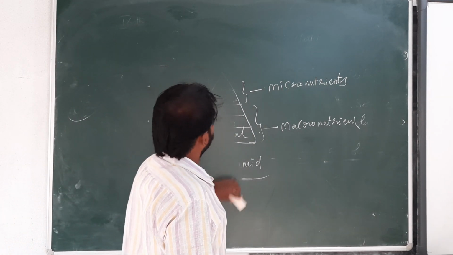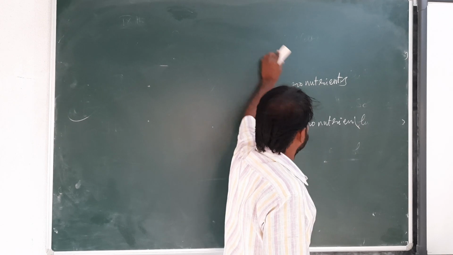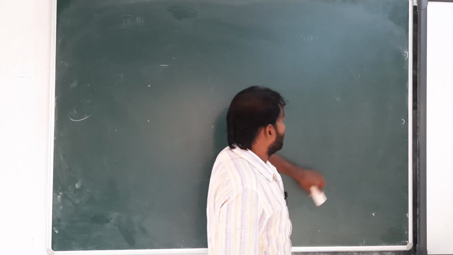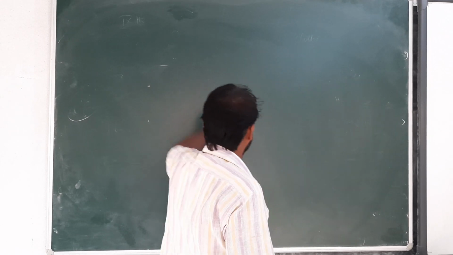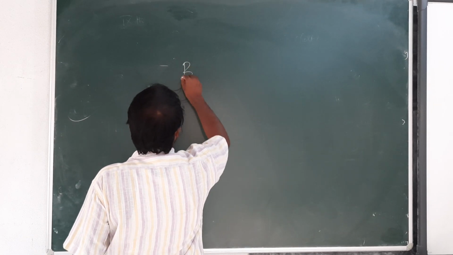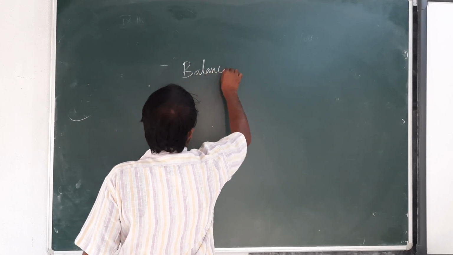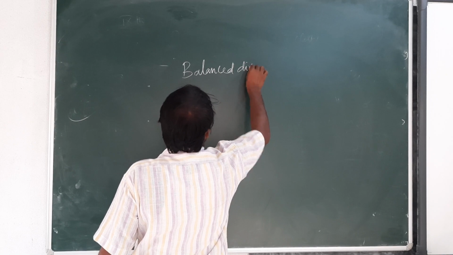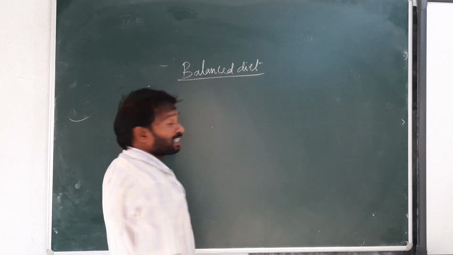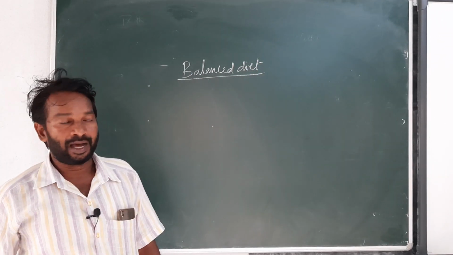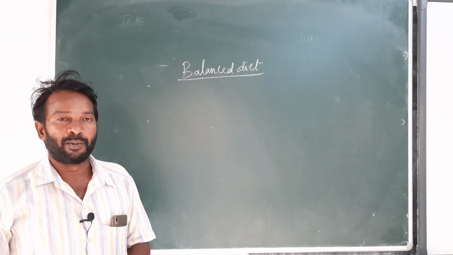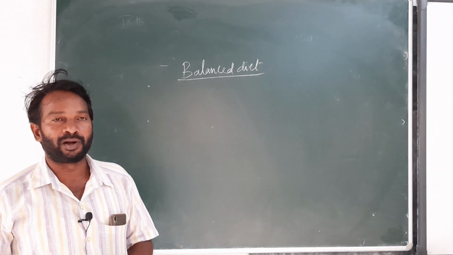Next one is the balanced diet. What is meant by balanced diet? Already we discussed the food components required by our body.